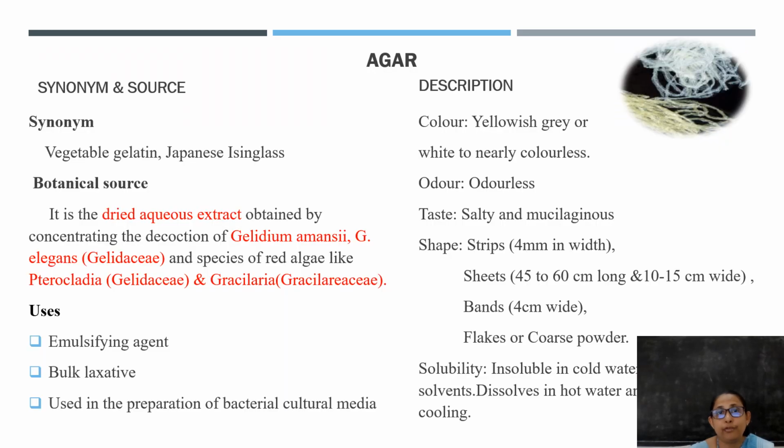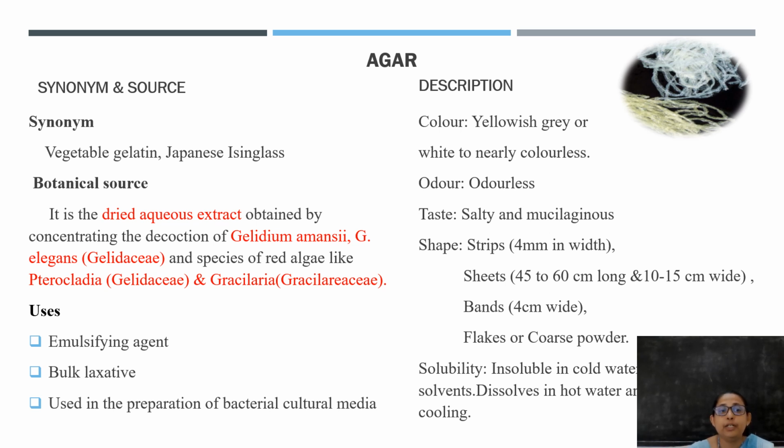the detailing of agar. So as I told you, the synonym is nothing but vegetable gelatin or Japanese isinglass. And coming to the biological source, whenever we are telling the biological source, we can include the genus name, species name, family, and whether it is a dried form or the fresh form, or it is an extract, or it is a gum, etc.